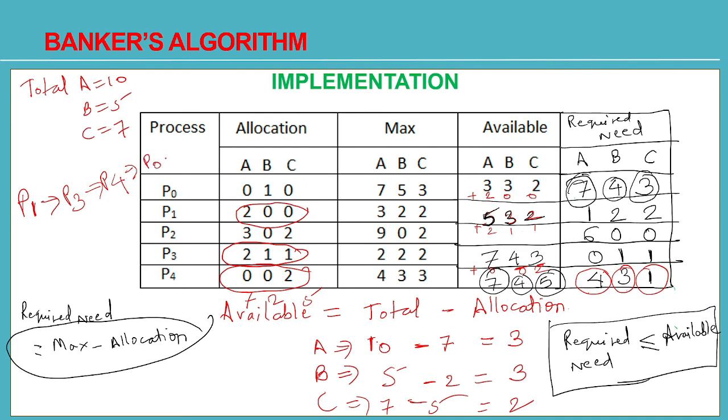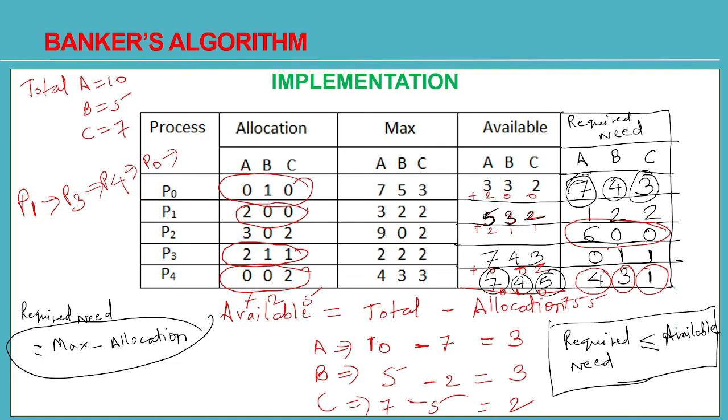You can even execute P2 before P0, because P2's request the system can also fulfill now. So P0 got executed. Now only remaining is what? P2. So now P0 has completed its task, so its allocated resources will be released. So 0, 1, 0 will be added to 7, 4, 5 now. So what will it become? 7, 5, 5. Now currently available are what? 7, 5, 5. So this 7, 5, 5 are currently available and P2 needs what? 6, 0, 0. 6 of A, 0 of B and 0 of C.